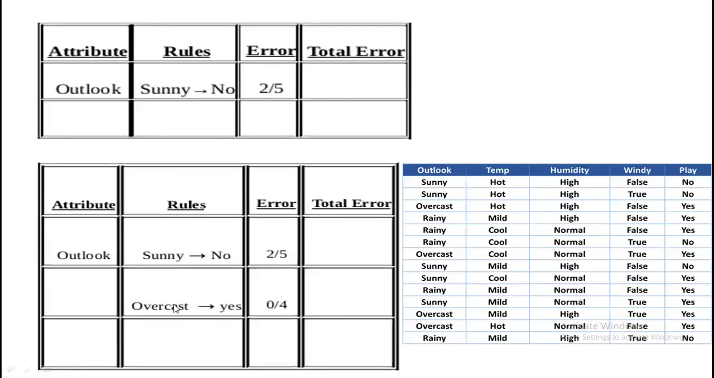Another value is overcast. So we have a total of four overcast, and in all four cases the play condition is yes. Look at this: overcast yes, overcast yes, overcast yes, and here also the overcast is yes. So there is no error here. So 0 out of 4. Out of 4 values, in all the cases it is yes.